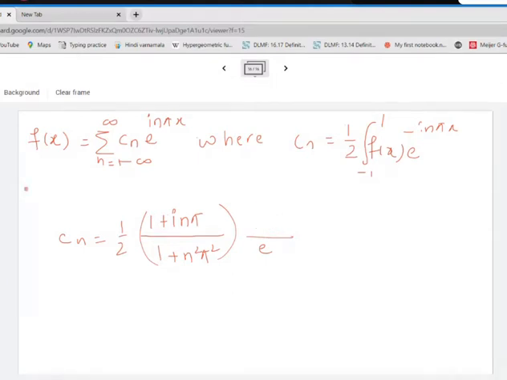Ma'am, minus sinh into 1 plus i n pi upon 1 plus n square pi square. Say again, one minute. Minus sinh 1 into 1 plus i n pi upon 1 plus n square pi square. You almost all of you are getting the expressions, very good. So here 1 minus e square. Okay, so we just have to substitute the values here on similar lines. We should be getting it.